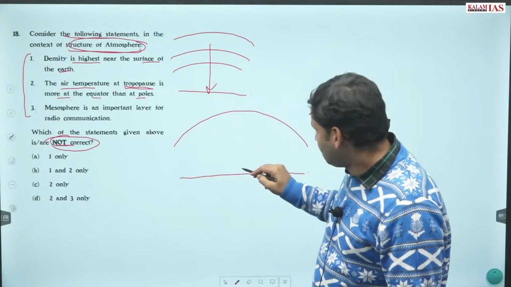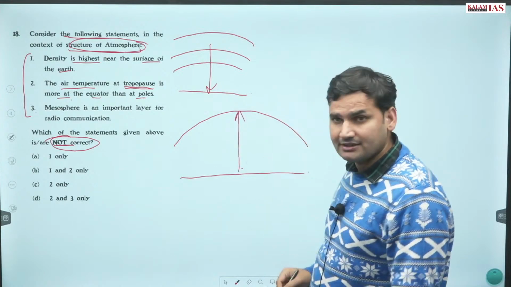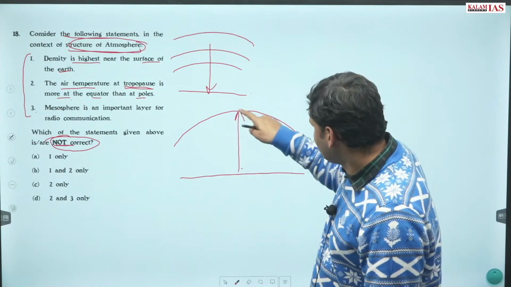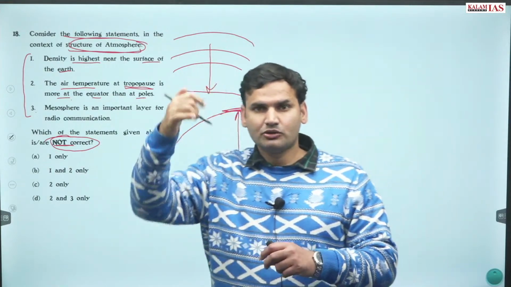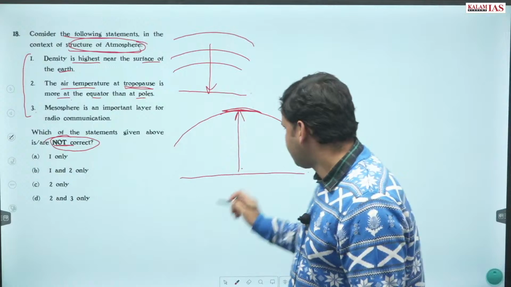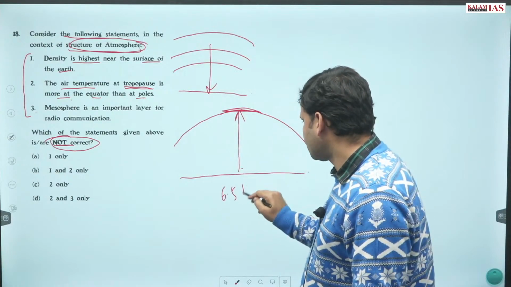Equator: convection ज़्यादा है, high heating, right? Obviously height ज़्यादा हो जाएगी tropopause की. The higher we go, the cooler we feel. Normal lapse rate 6.5 kilometers.